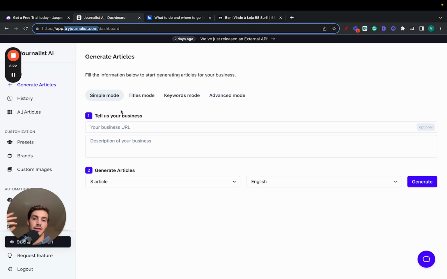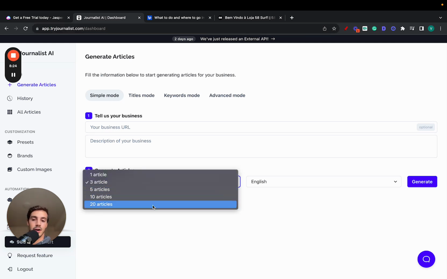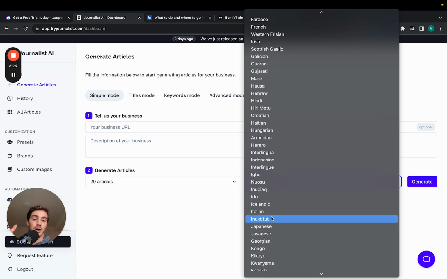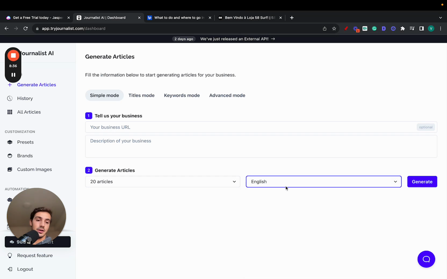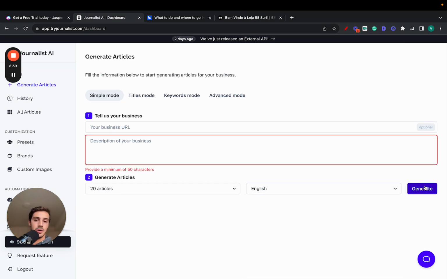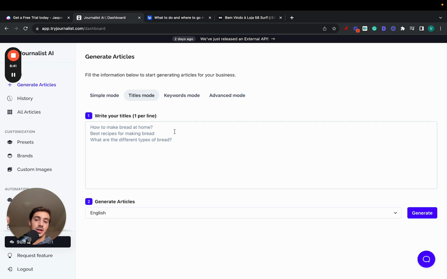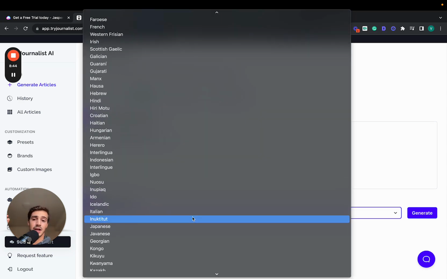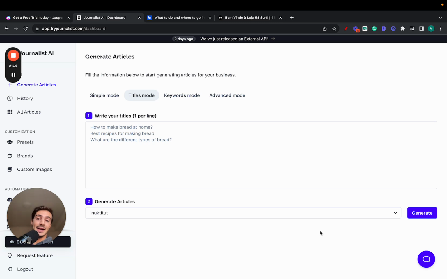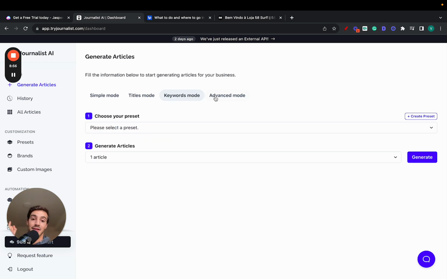There's 4 modes. Simple mode, which essentially you give it a business URL, a description, select however many articles you want to generate. In the language, we allow you to generate content in over 150 different languages. So if you're targeting the international markets like Spanish market, Portuguese, Greek, Turkish, whatever it is, you can generate articles in that language. Just click generate and you're ready to go. Then there's the titles mode, which essentially you give it some titles, select the language, and Journalist AI will generate content based on the titles you give it. Keyword mode, it's similar. You give it keywords, and the content it generates is based on and optimized for those keywords. Now, where the fun begins is with the advanced mode.